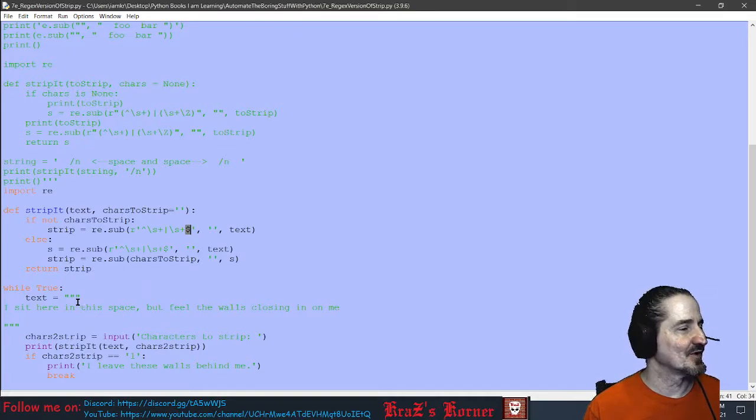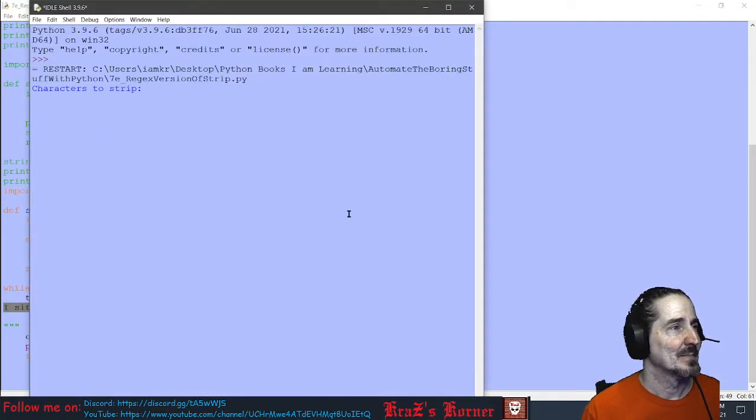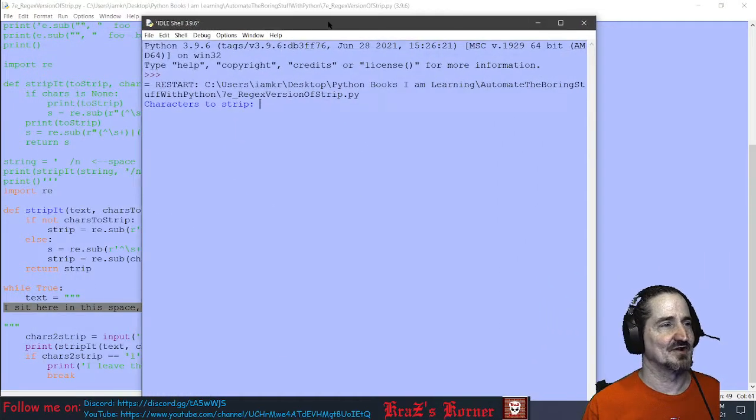But if I run this program, and I've got all this space here, from here to here, and from here to here. Okay, I've got all that, and so all I want to have is this. Okay, it says I sit here in this space, but feel the walls closing in on me. So when I run it, okay, it says, what characters do you want to strip?